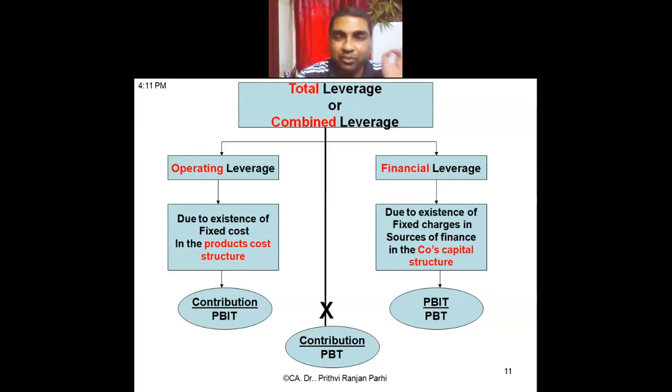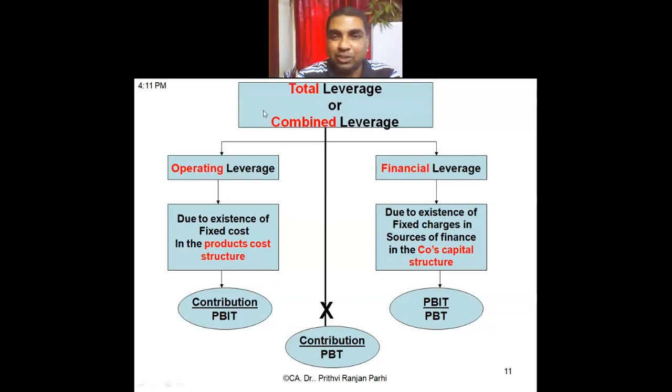Now, we need to understand why operating leverage is there. Operating leverage comes due to the existence of fixed cost in the product cost structure. In my product or service cost structure, there is a fixed operating cost like rent, depreciation, etc. Because of that, operating leverage arises.